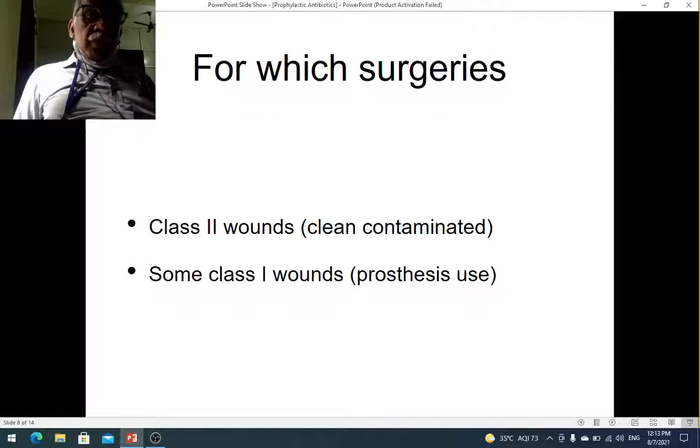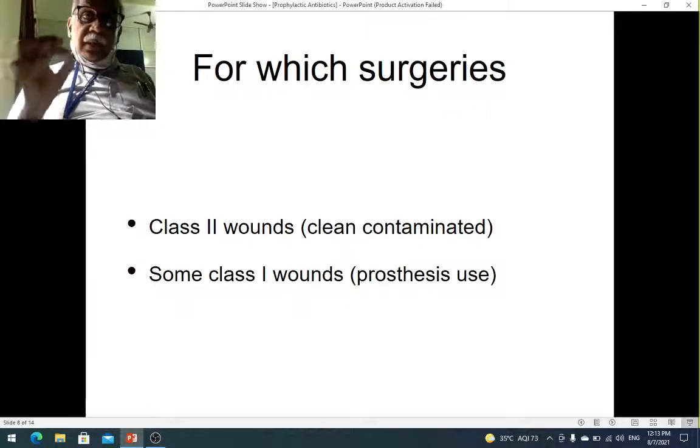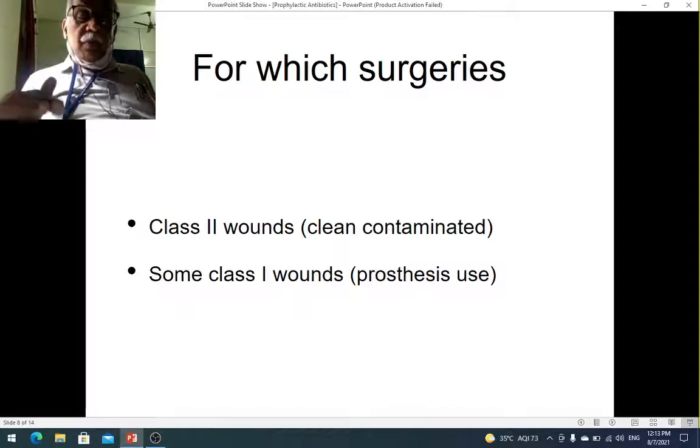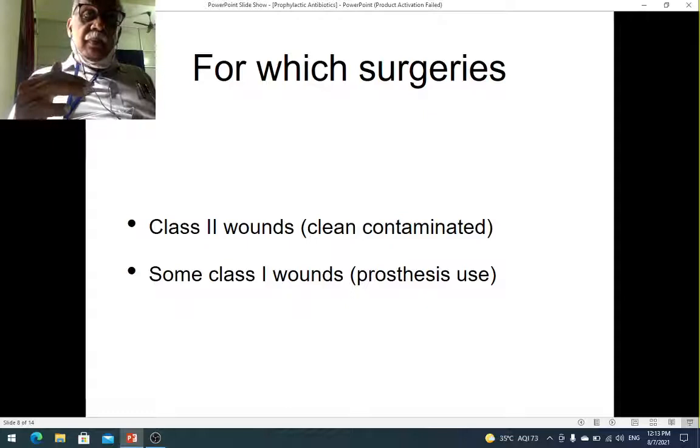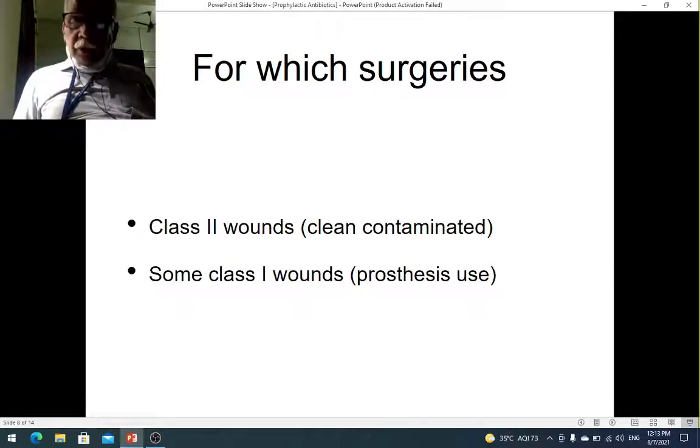So when will you use a prophylactic antibiotic? I already told you this. In class 2 wounds, that is clean contaminated wounds, and in some class 1 wounds. And I told you where. When you use a prosthesis or a mesh, where a foreign body is used, then you will give a prophylactic antibiotic even in a clean wound. You understand? Because we don't want the infection to set in and cause all sorts of problems there.